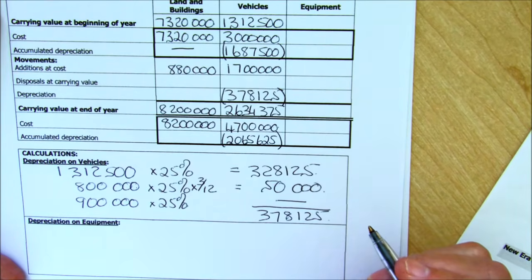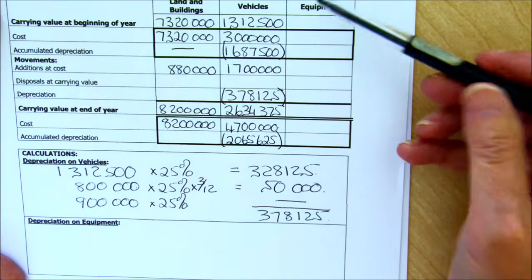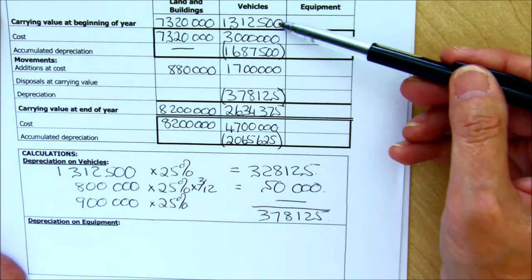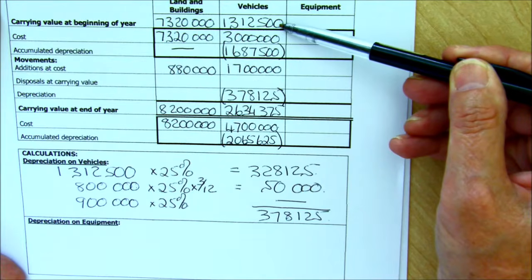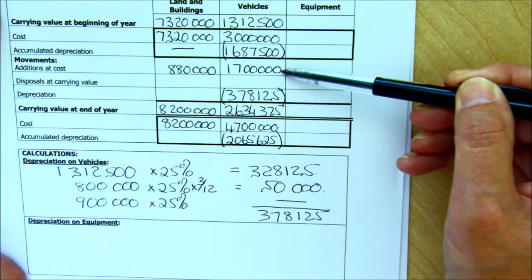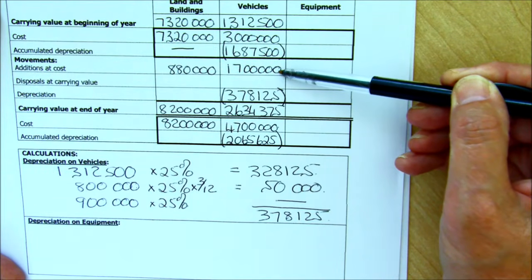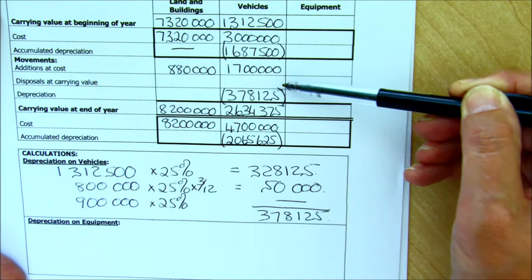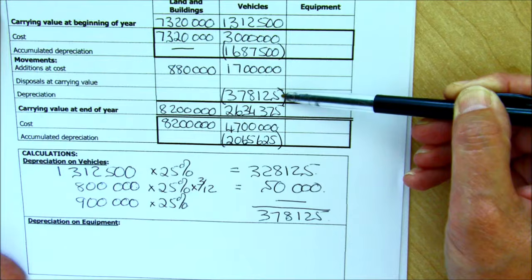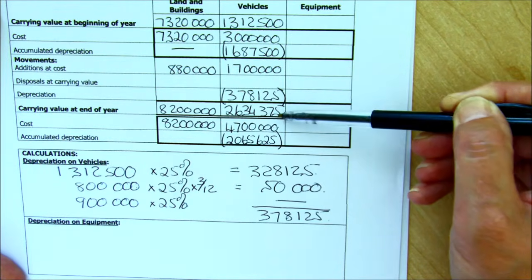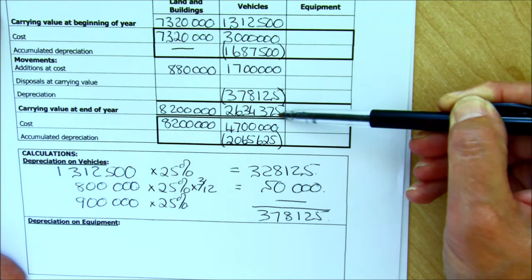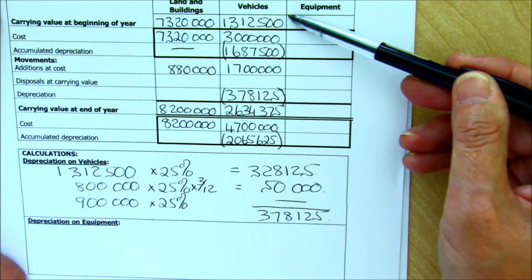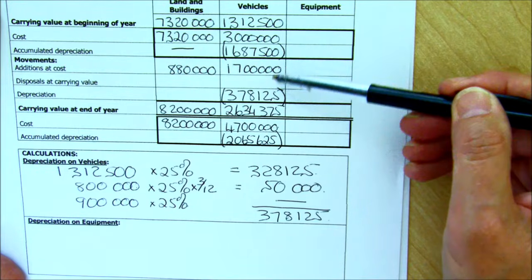And now just stop. I want you to check yourself. On your calculus, go back to the carrying value at the beginning, 1,312,500. Add on what has happened during the year. You've bought 1.7 million. But you wrote off depreciation, so minus the 378,125, and check that you get the carrying value. If you start with the carrying value, you end with the carrying value.